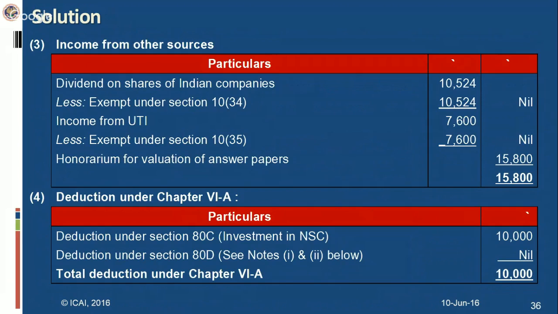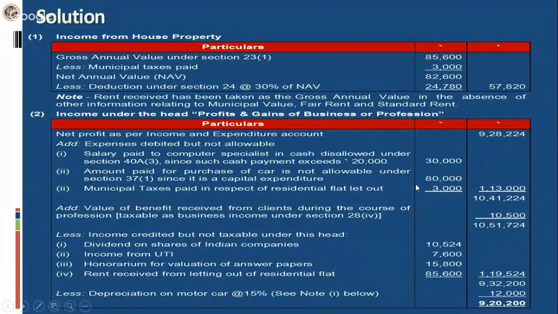But in the examination, you will write it only when you are 100% sure about it, because writing a section definitely gives an edge to your answer. But writing a wrong section number or wrong notification number definitely tends to make you lose marks. So never write a wrong section number unless you are very sure about it. And in this manner you will compute income from other sources, and similarly deduction under Chapter VI-A. Then you take this figure to the main solution.